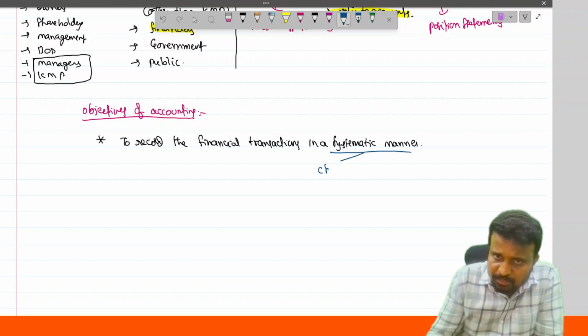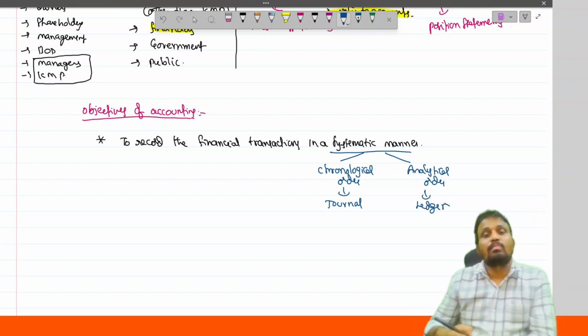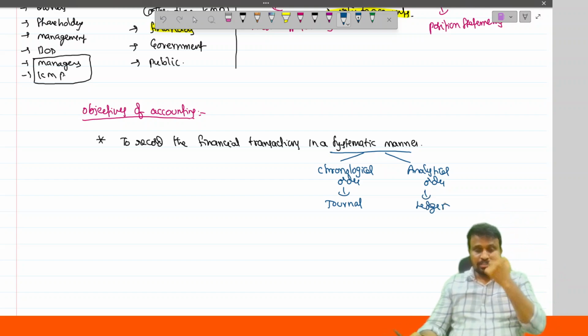Systematic manner means you have to record in chronological order or analytical order. Generally, chronological order is followed in case of journal, analytical order is followed in case of ledger.